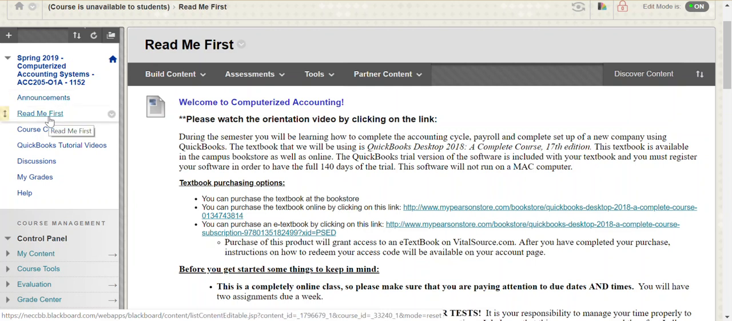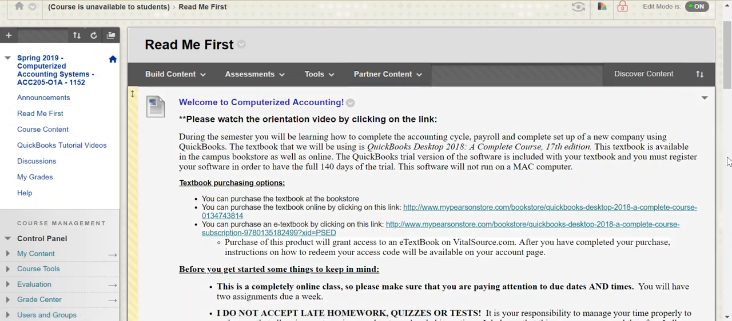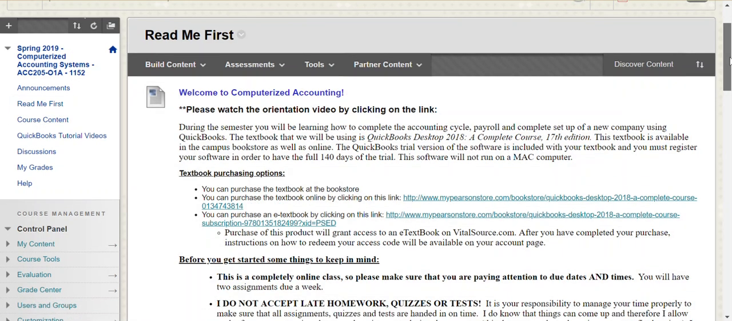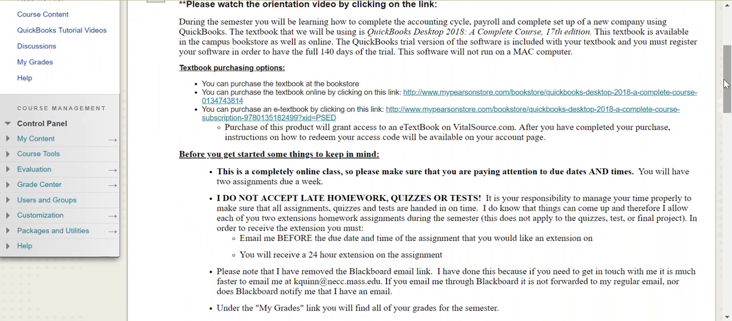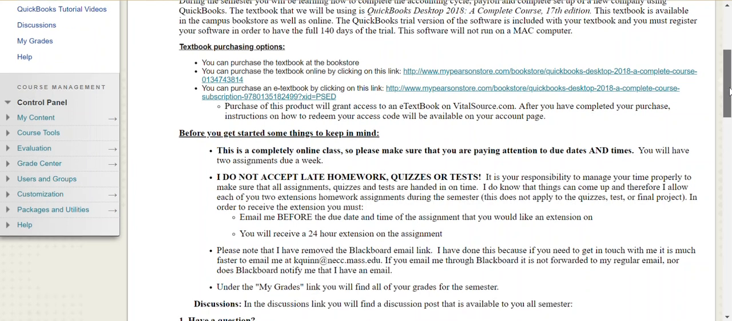So the first announcement is going to tell you to come right here to the Read Me First section. And so in the top, you'll see some information regarding the textbook that we are using and some textbook purchasing options that you have. Your textbook comes with a 140-day free trial of QuickBooks. So the textbook walks you right through how to download that onto your computer. And again, you have some textbook purchasing options that you can choose from here.